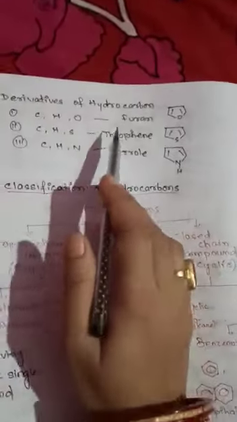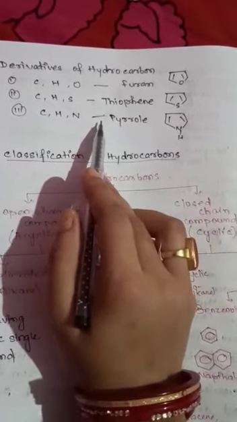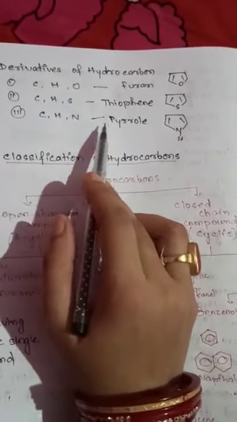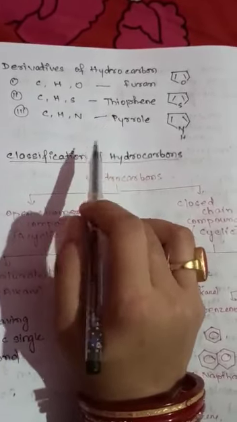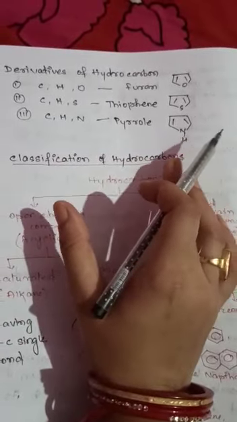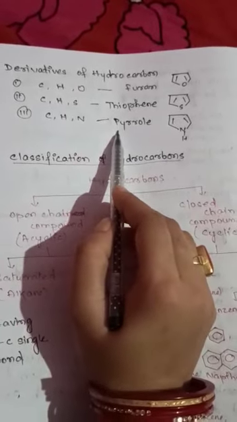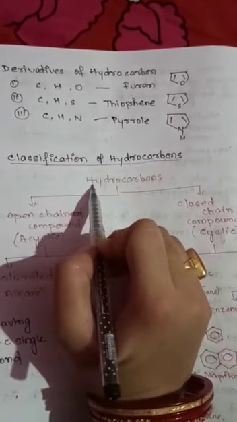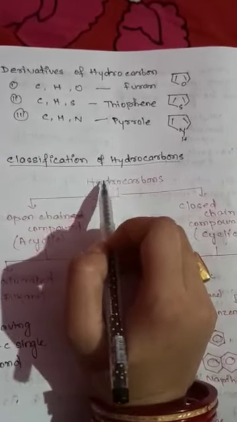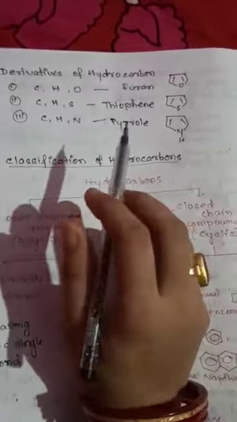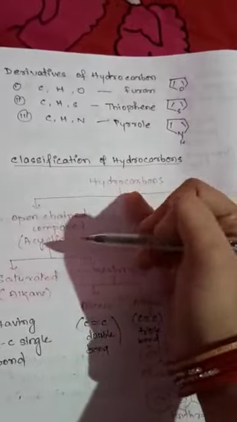Derivatives of hydrocarbon. First of all, I will give a simple example. Think about you have gone to a restaurant and you are asked to choose from a menu card. In the menu card, you see very different types of yummy, tasty dishes. First of all, chicken dishes. For chicken dishes, you have many options like chili chicken, chicken pakoras, like that. From these options, which one is the main constituent? Chicken is the main constituent. Like that, a derivative of hydrocarbon is obtained from hydrogen and carbon.